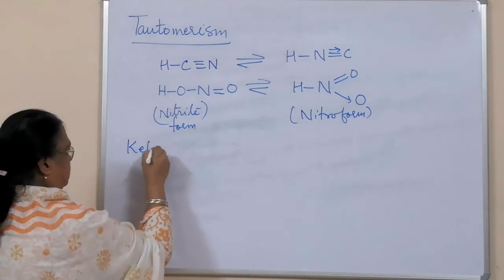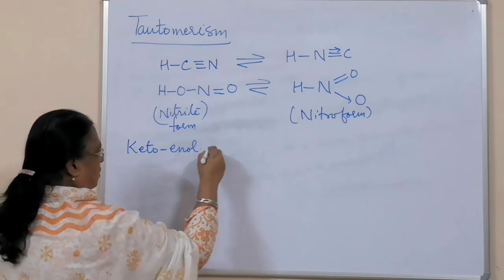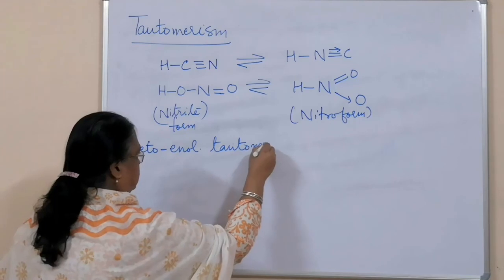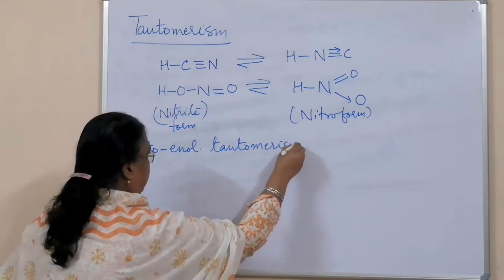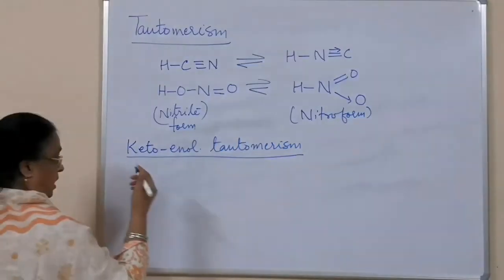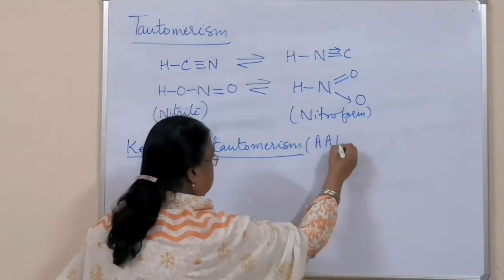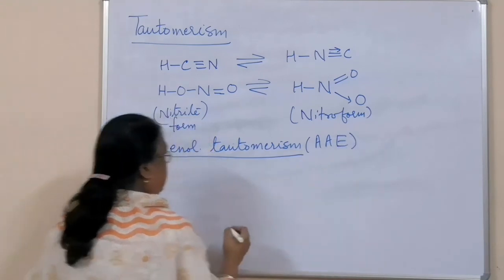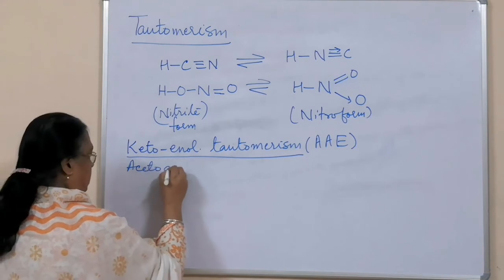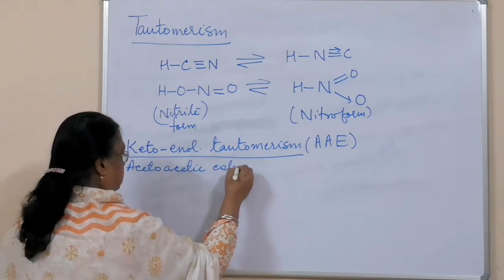The most important kind of tautomerism in your syllabus is keto-enol tautomerism. From this mainly questions are asked. For keto-enol tautomerism, I give you the example mentioned in your syllabus, AAE, that is acetoacetic ester.